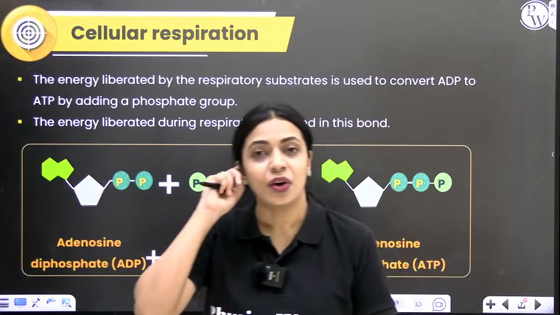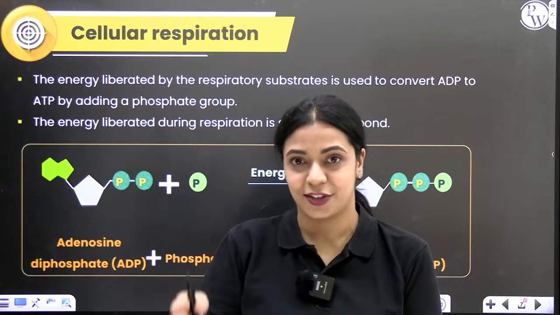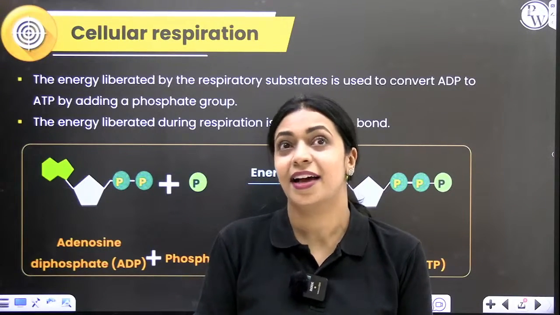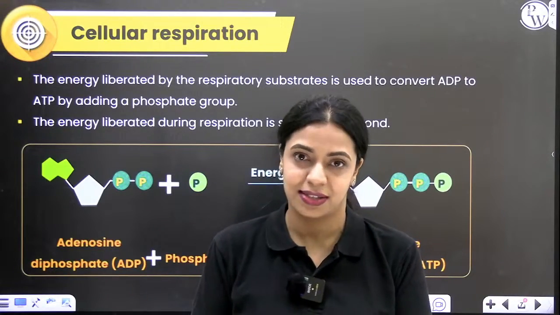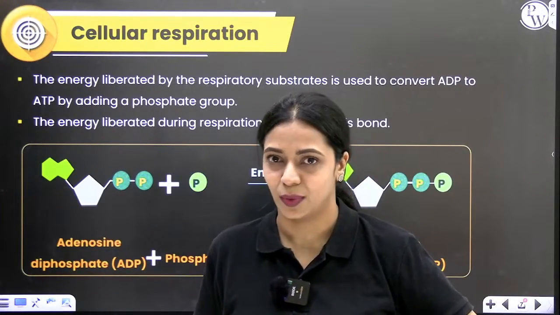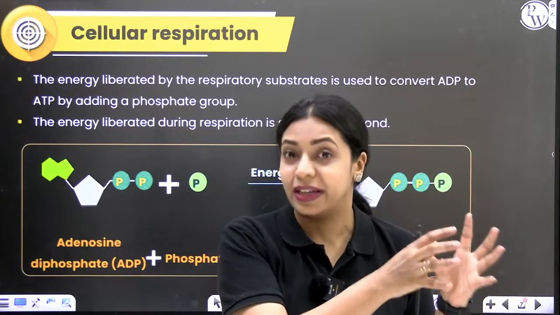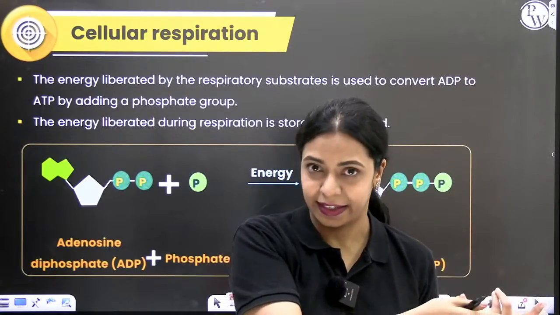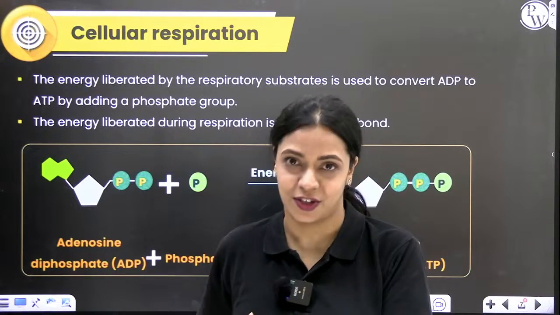Yeah. So, even in our cells, there are anabolic reactions happening, where something is getting built up, and catabolic reactions happening, where something is getting broken down. For anabolic reactions, whatever energy is needed, we try to get it from the catabolic reactions.